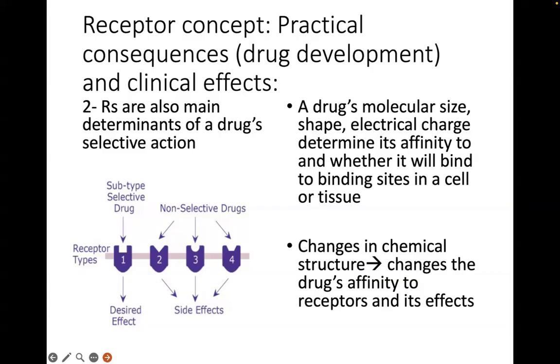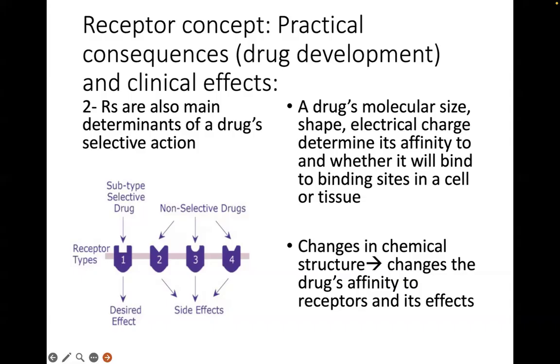No? So if you change something about the structure of the drug, no, then it will also affect the affinity of the drug to its receptor. And this forms one of the bases for producing drugs that will usually have a better safety profile.